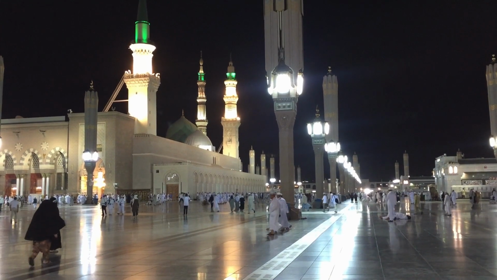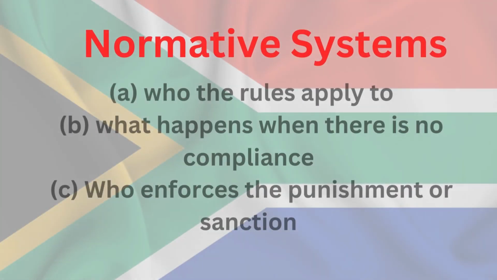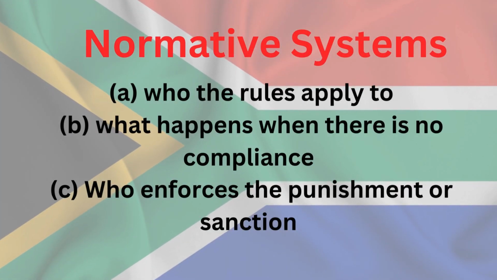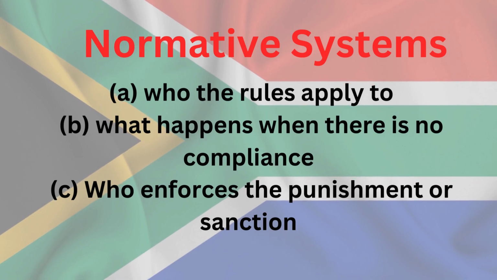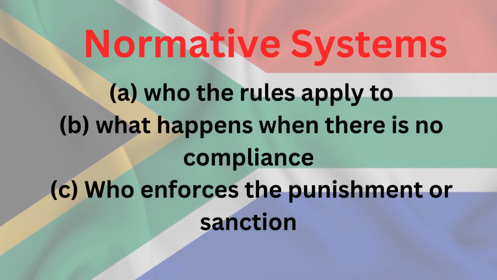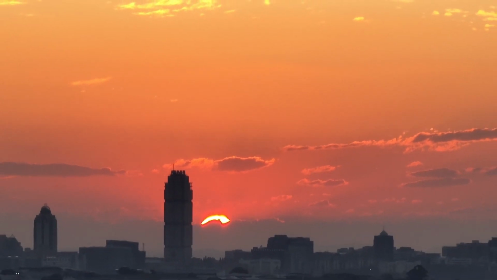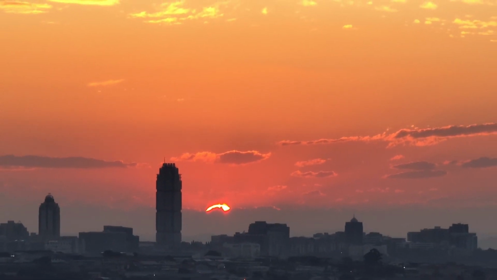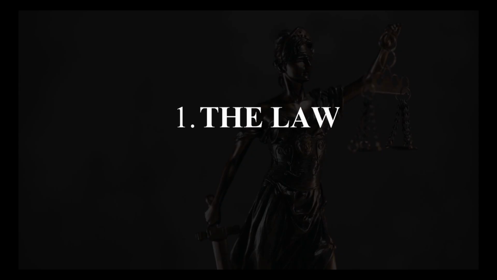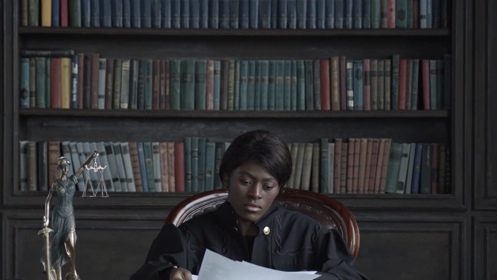In order to correctly dissect these systems, we have to look at who the rules of the normative system apply to, what happens when there is no compliance to the rules of this normative system, and who enforces the punishment or sanction for this particular normative system. Number one, the law. The law is a normative system. Its rules apply to everyone in the Republic, and when there is no compliance, the state is the one that enforces the punishment or sanction.